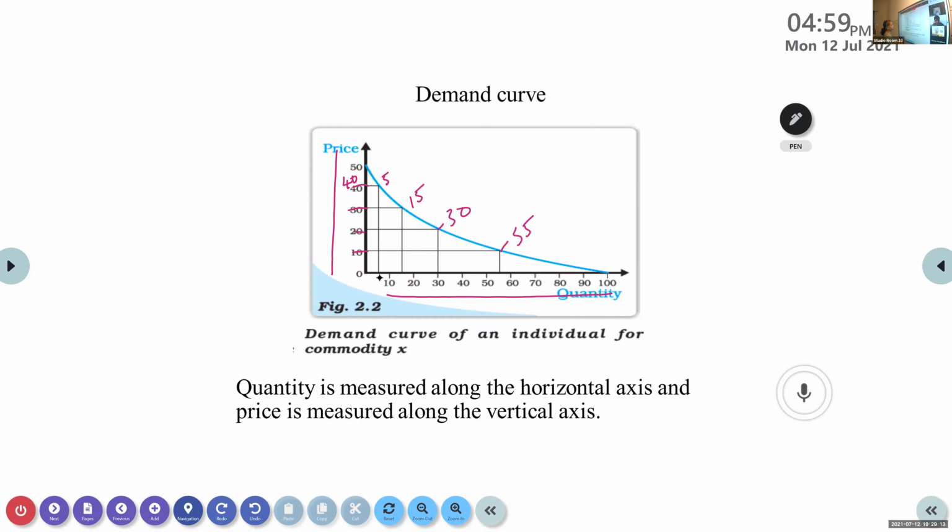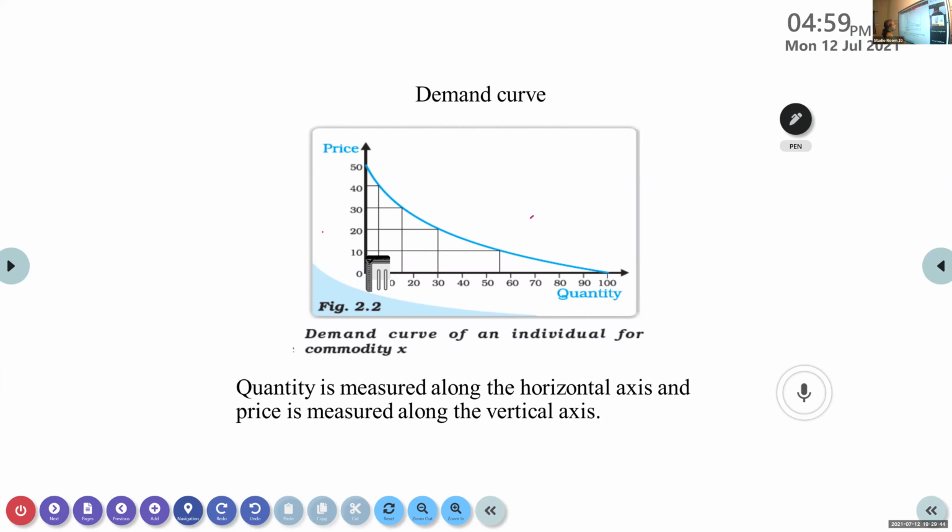When the price is reduced, we are using 15. That means we have increased our demand. When the price is reduced to 20, again we have increased our quantity demanded. Then again, when it is reduced to 10, the quantity demanded is increasing. So as the price is reducing, will the quantity demanded increase or decrease?